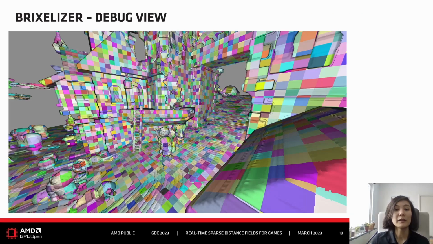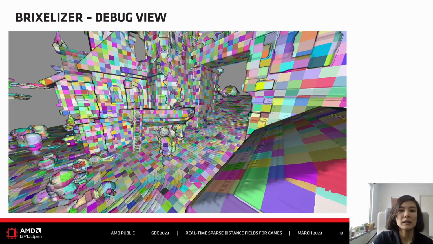So this is Pixelizer, another debug view. This is just to give you a better idea of how Pixelizer approximates the scene. And if you look closely in this debug view, you can already see the different cascade levels. If you look at the floor and go down the path, there's a little gate. If you go to the back, you can see on the floor at some point the bricks get a bit larger. And then especially if you look at the little hill, they get even larger. So it gets more obvious.